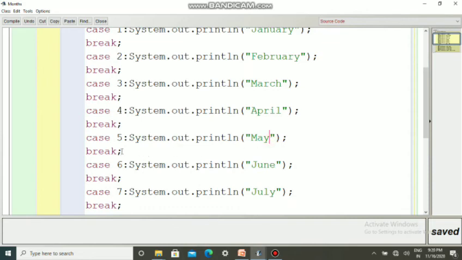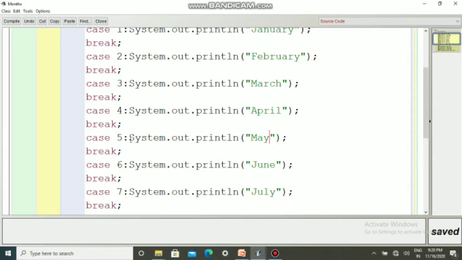Afterwards there is a break statement here, and the break statement is compulsory because whenever a match is found, we need not check the rest of the cases, isn't it? Because our output is done already. In such cases we need to come out of the further checking, and for that we use a break statement. Understood?